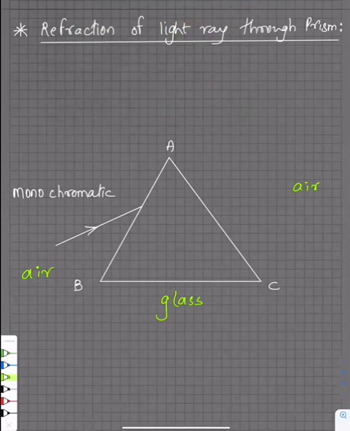So it will go from rarer to denser. So how will it go? It will go towards the normal only. Okay, fine, guys. So Samir was correct. I thought people would give some different answer. So it goes from rarer to denser. You see, I have drawn it parallel to the base. If you draw parallel, it's okay. If you don't draw parallel, almost parallel is also okay. Both ways it's okay. It's not wrong.